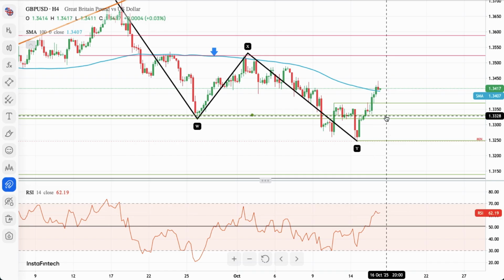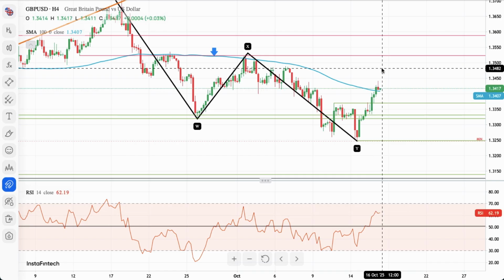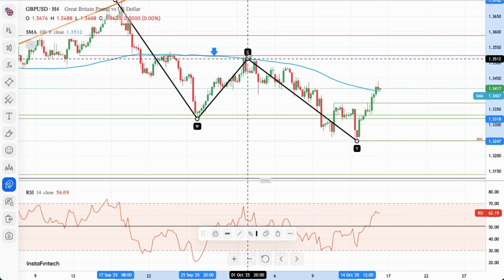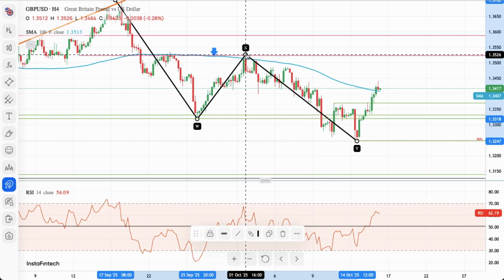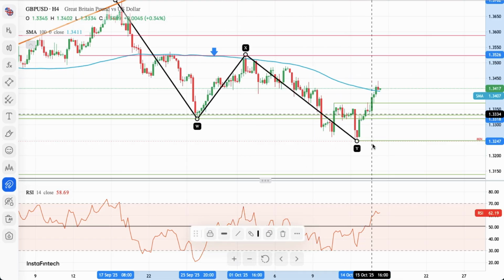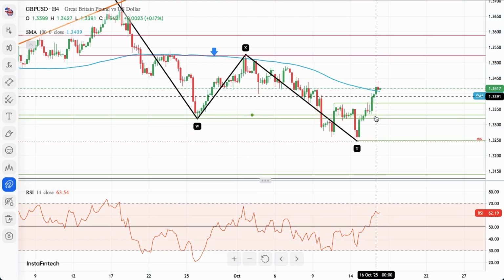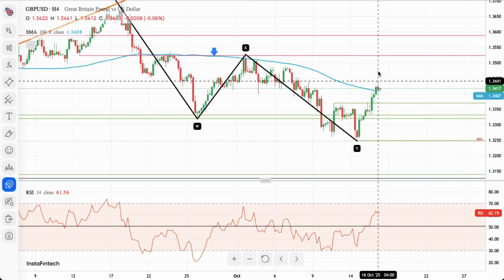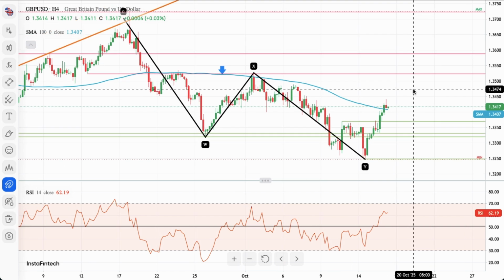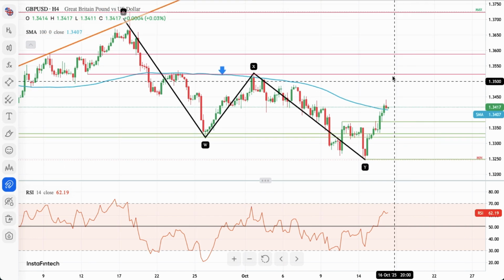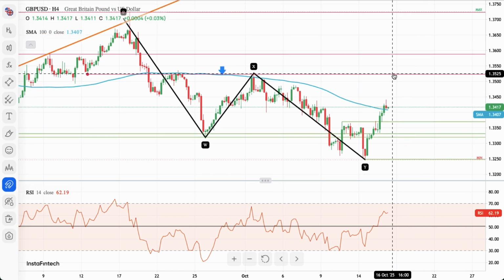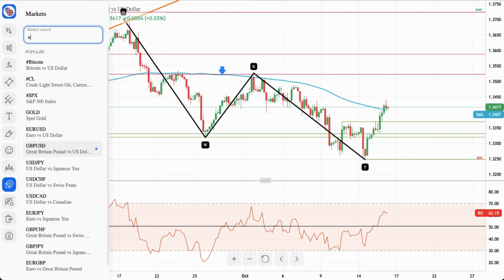Momentum is strong and positive, so if we move higher towards the top of the wave X, then the W, X, and Y pattern is completed, and this movement to the upside looks more impulsive. All right, so maybe the correction has been completed here, and there's a chance for the market to hit the 1.3525. But we will see how this goes, unless we look at the